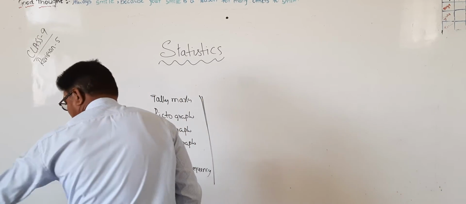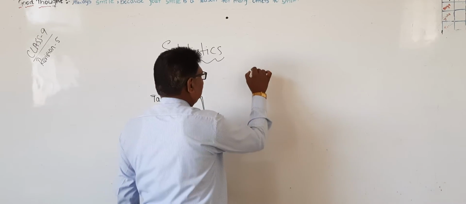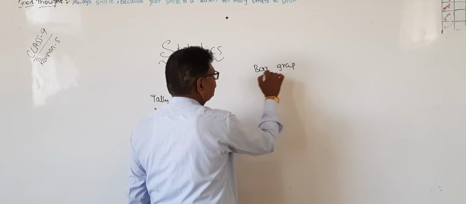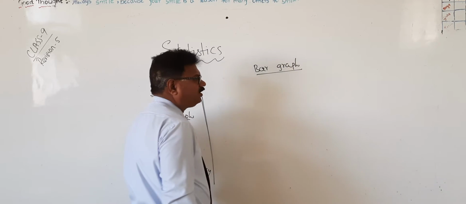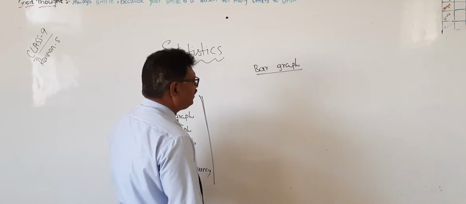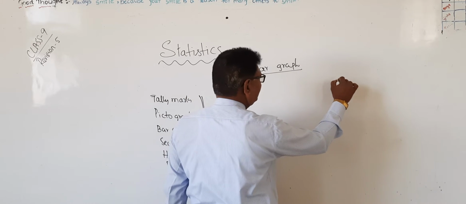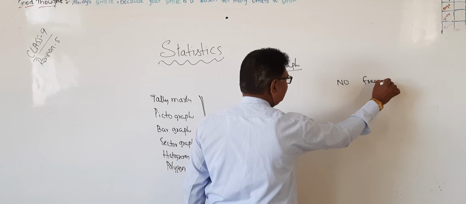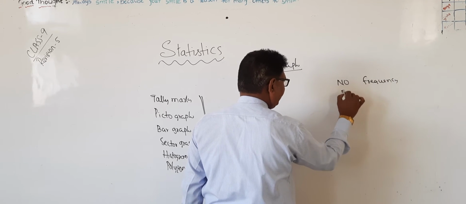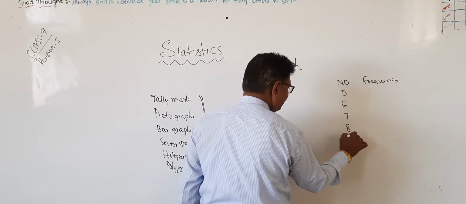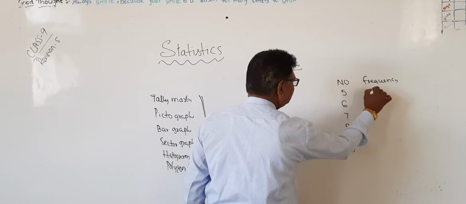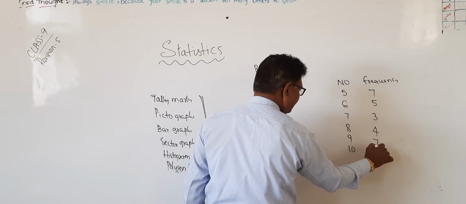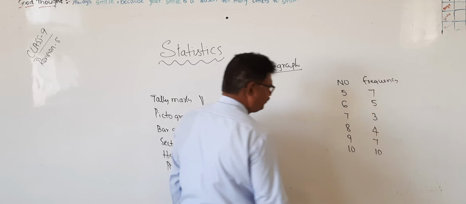Now you see the bar graph, very important. Here, in the table, you see the number and frequency: 5, 6, 7, 8, 9, 10, with frequencies 7 times, 5 times, 3 times, 4 times, 7 times.